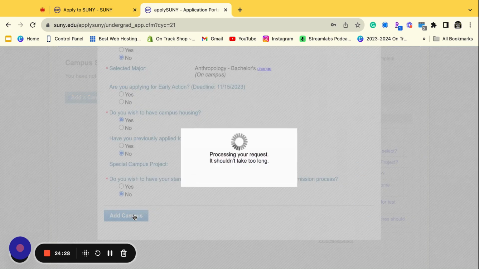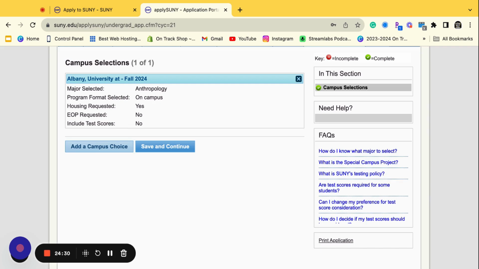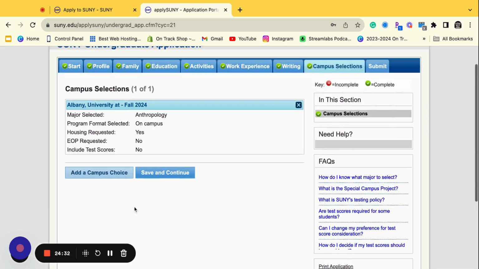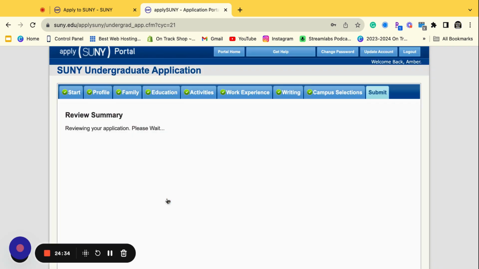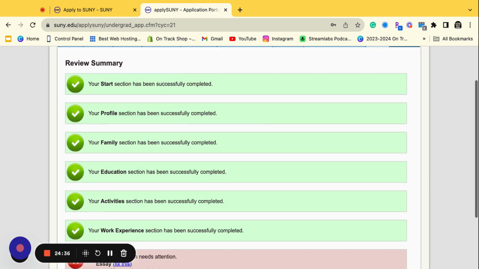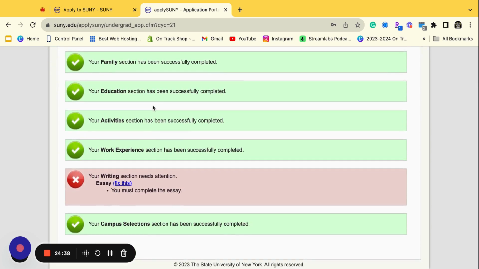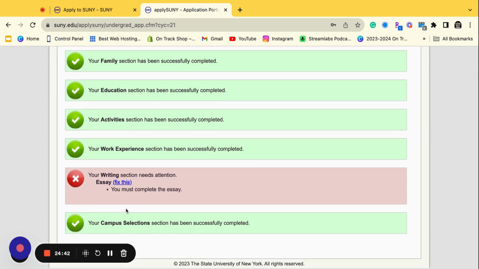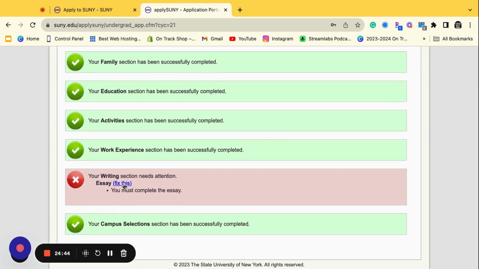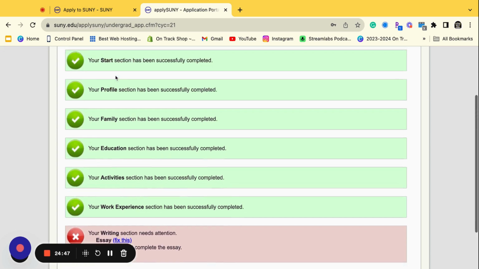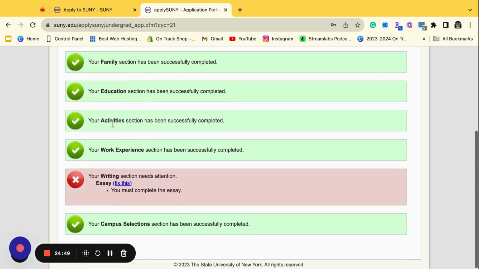And then I'm going to add the campus, right? Once I have all the campuses that I want, I'm going to hit save and continue. And then they are going to give me a summary of all the stuff that I have put, right? I can't hit submit because I don't have an essay, right? But once all these things are greenlit, you are okay to move forward and hit submit.